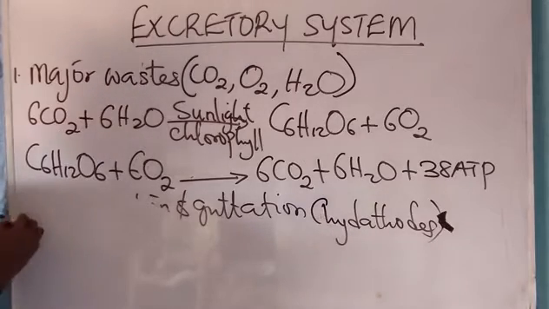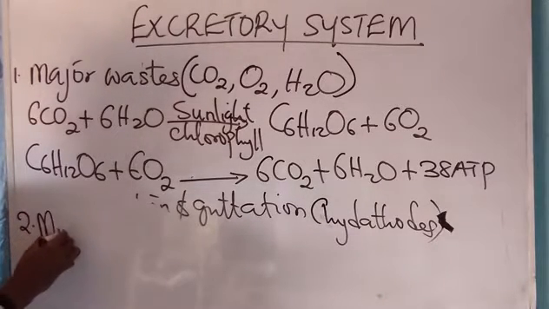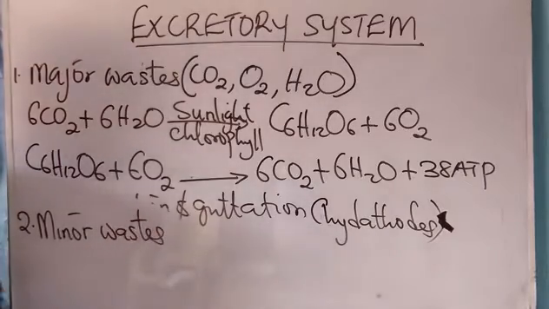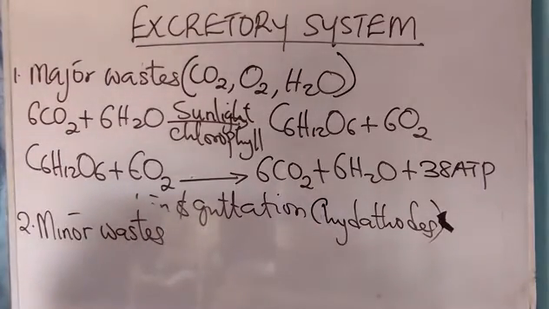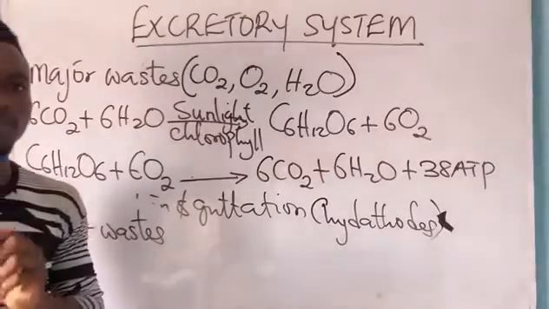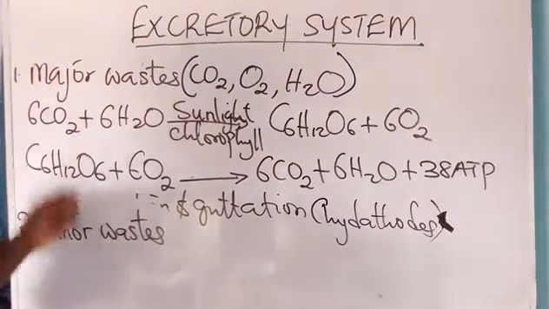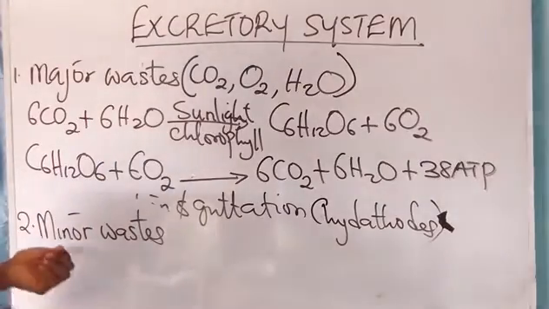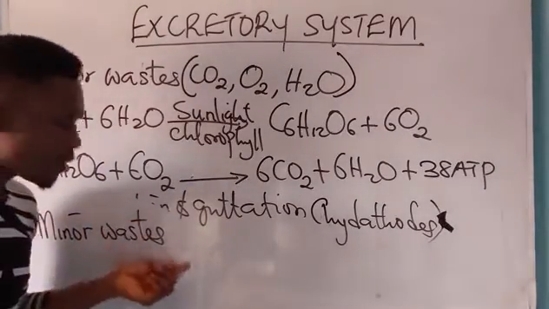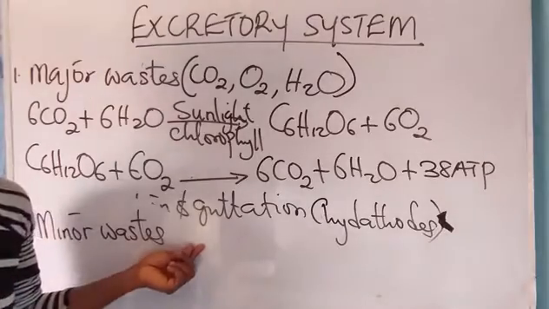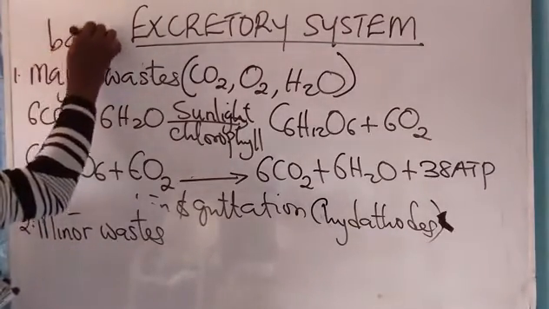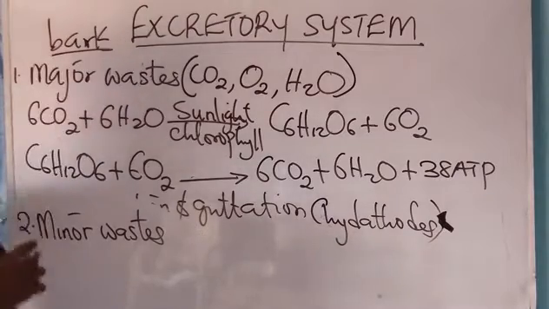We now have number 2, called minor waste. Minor wastes are wastes that are not completely excreted from the body of the plant. These major wastes are excreted from the plant completely, but in minor waste, the wastes are not excreted from the body of the plant completely, hence they are found at the back of the tree or the plant.